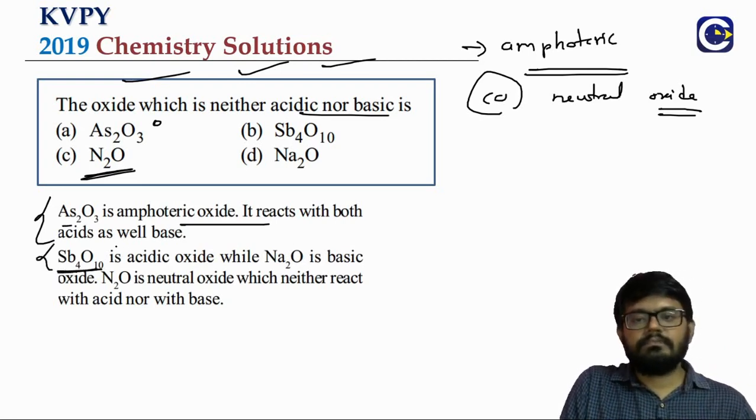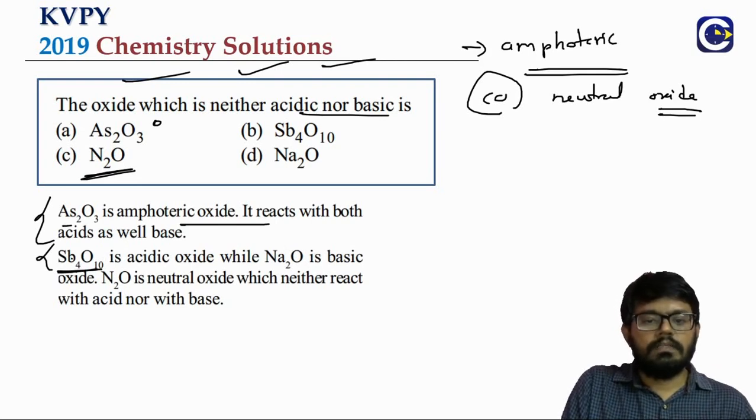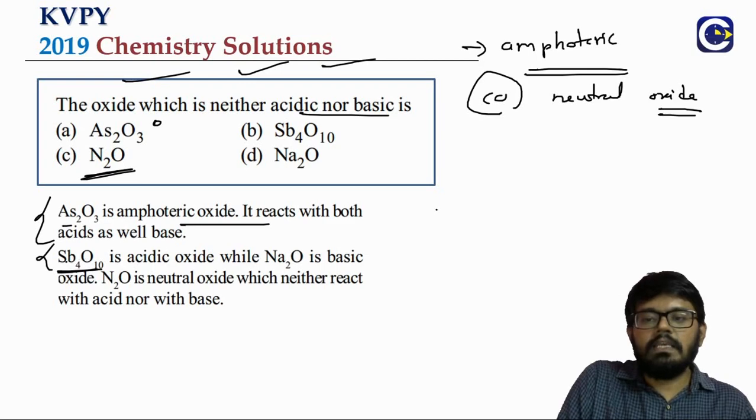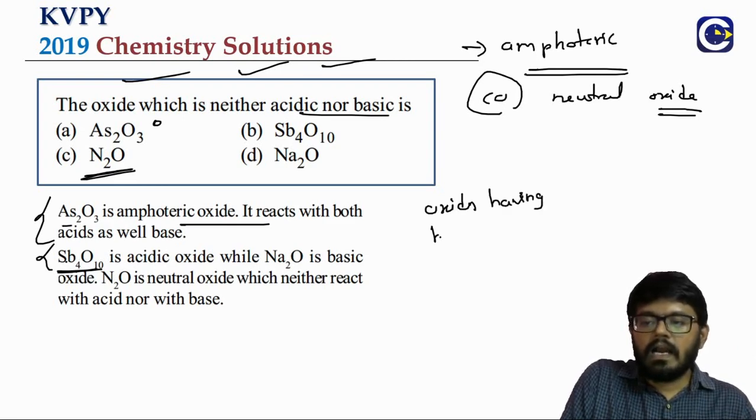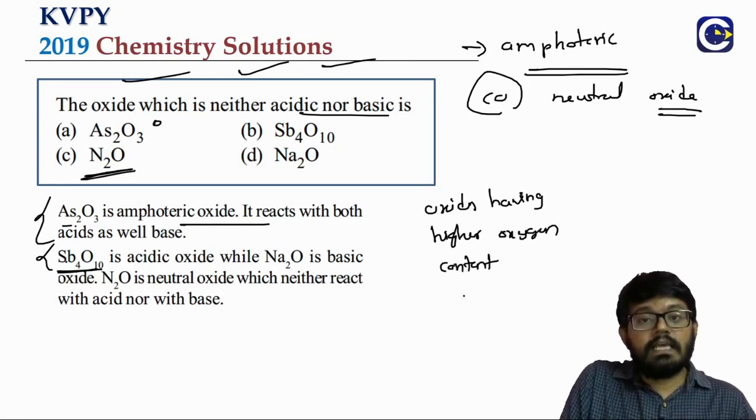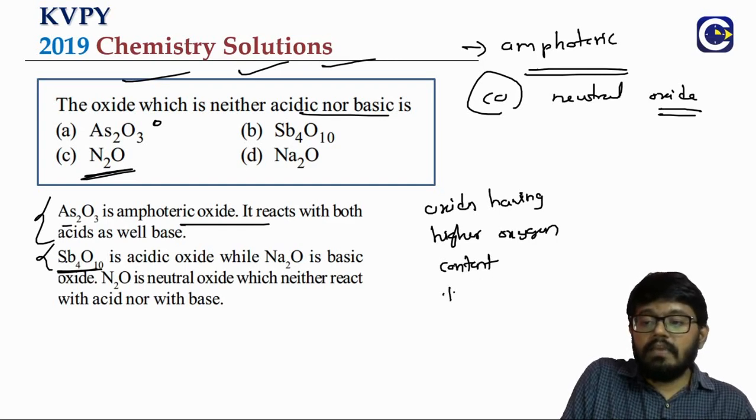Sb4O10, this is the oxide of antimony. Generally in any element, the oxides having higher oxygen content will tend to be more acidic.